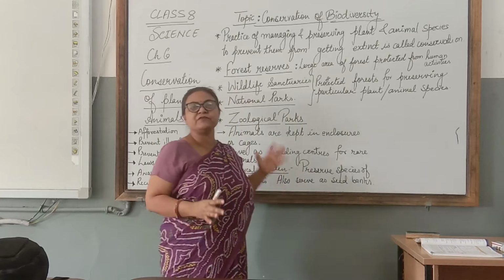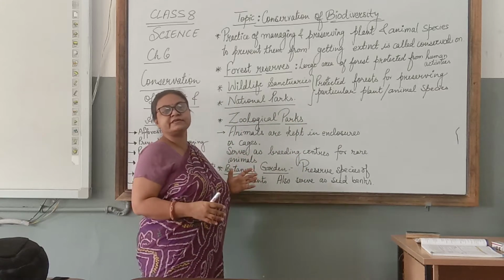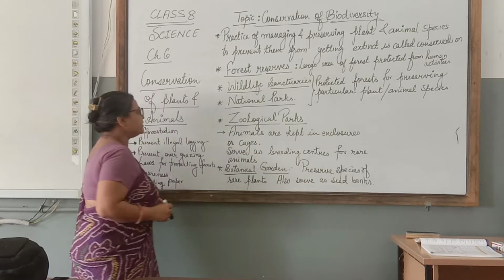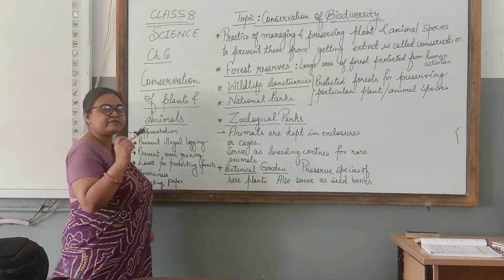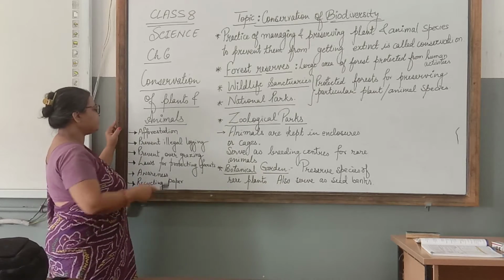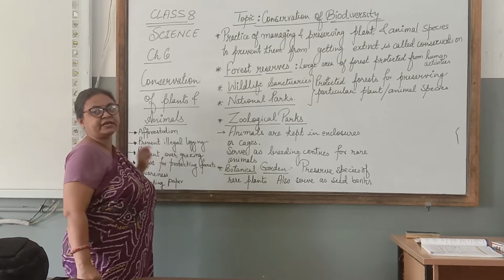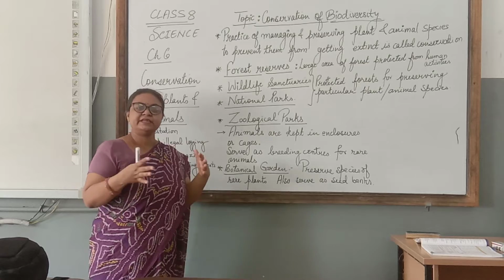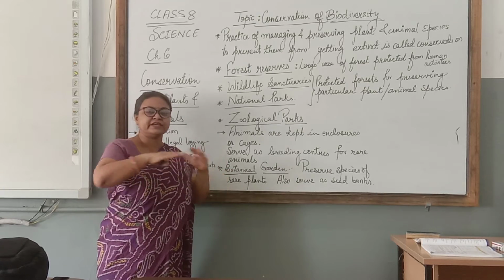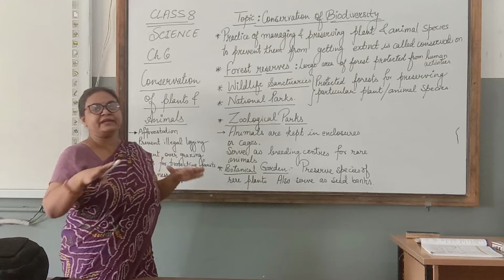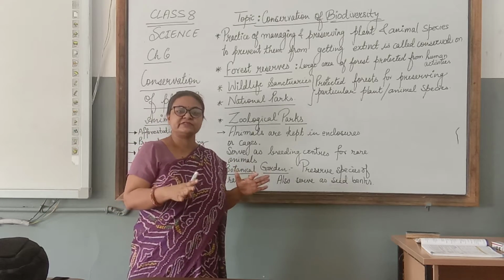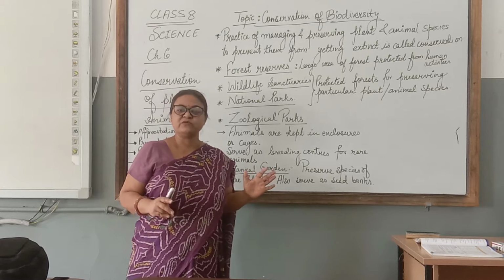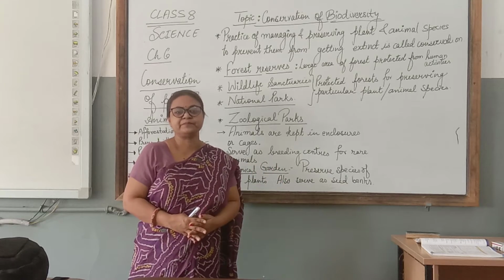Now in this video we are going to see how we can conserve the forest, how we can conserve the plants and animals. So first let us see how we can conserve the forest. The first thing, we can carry on afforestation. Afforestation means planting new trees in new areas, the areas which are barren, where no trees are found, in those areas we can plant trees. So we have more forest cover.